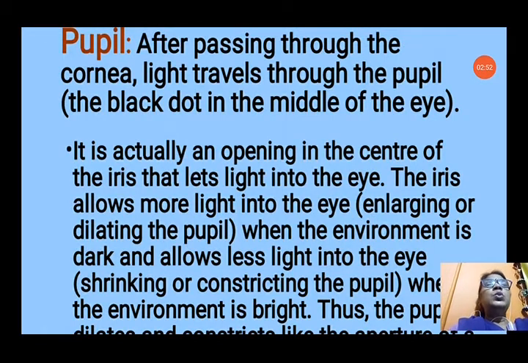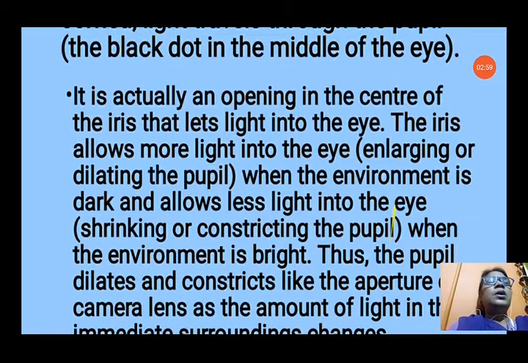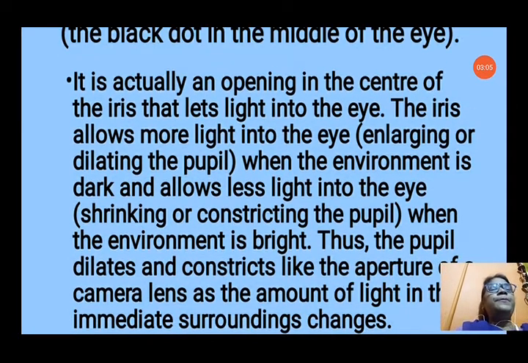After that, let us see the next component, pupil. After passing through the cornea, light travels through the pupil, the black dot in the middle of the eye. It is actually an opening in the center of the iris that lets light into the eye. The iris allows more light into the eye, enlarging or dilating the pupil when the environment is dark, and allows less light into the eye, shrinking or constricting the pupil when the environment is bright.